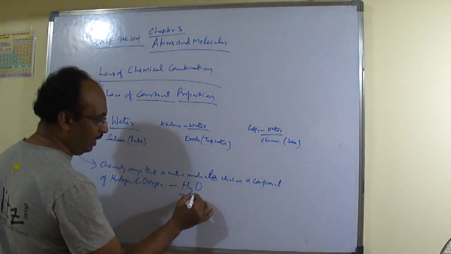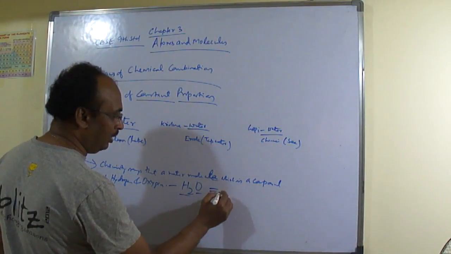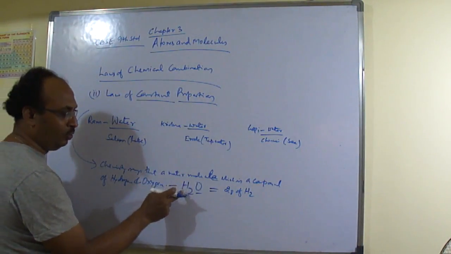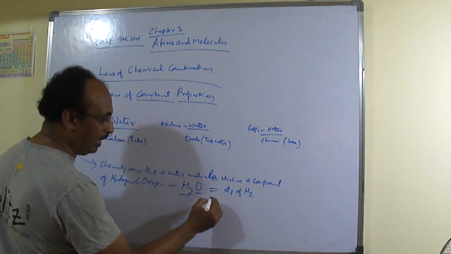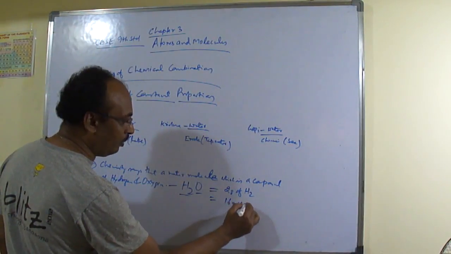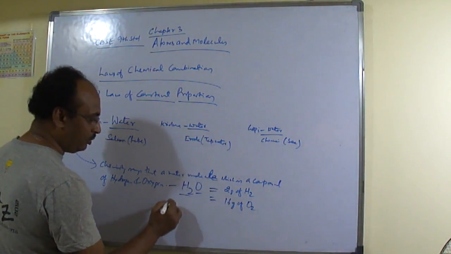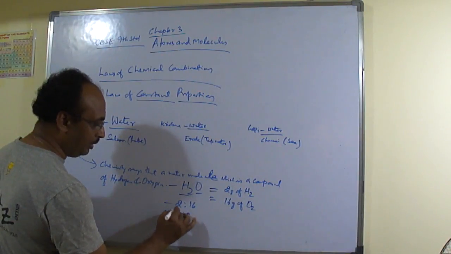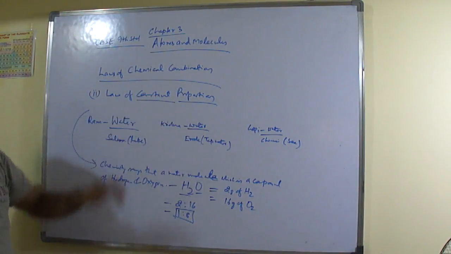So now when we are going for the ratio of its mass, hydrogen mass is how many? You can say 2 gram of hydrogen, because there are 2 atoms of hydrogen and 1 atom of oxygen. So you can say 16 gram of oxygen. Now its ratio will be what? So its ratio will be 2:16, and that is what? 1:8. So this ratio, what does this law of constant proportion say?